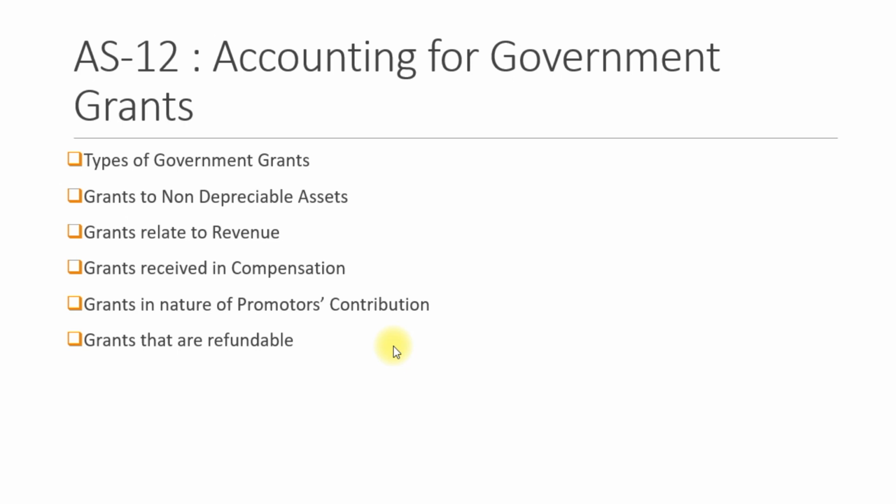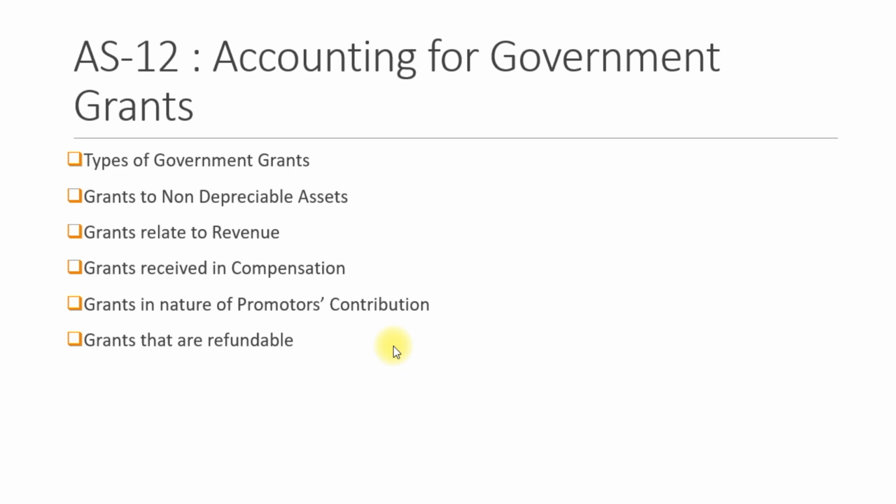So what are government grants? Government grants are assistance extended by the government in the form of cash or kind to enterprises in return for past or future compliance under certain given conditions. What cannot be valued reasonably is excluded from government grants. What cannot be considered government grants are those transactions with government which cannot be distinguished from the normal trading transactions of an enterprise. Hope this is clear.